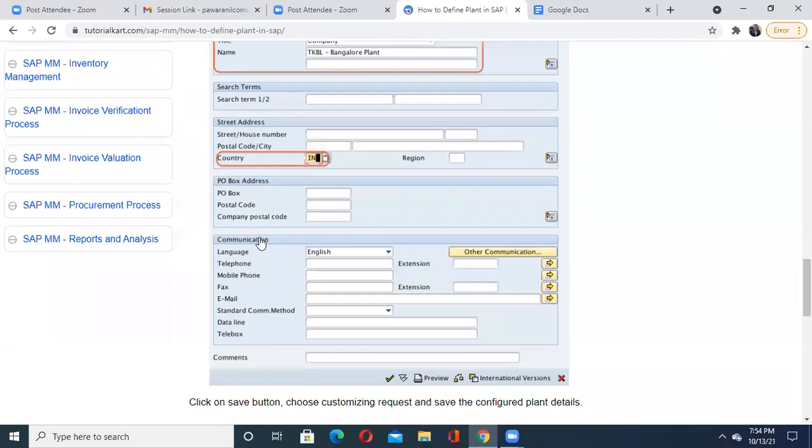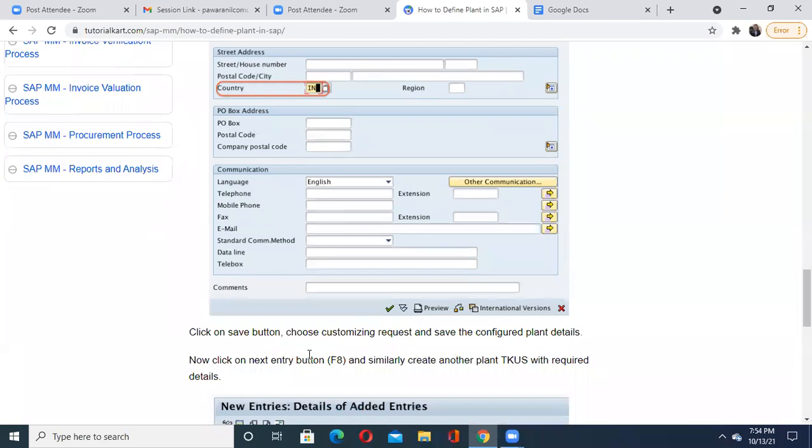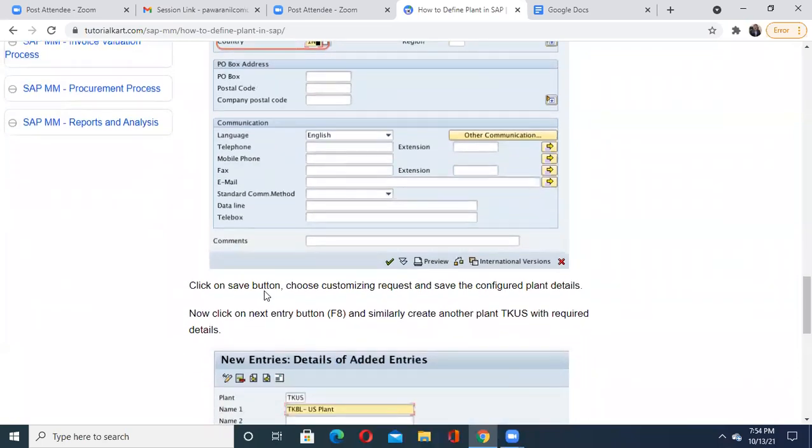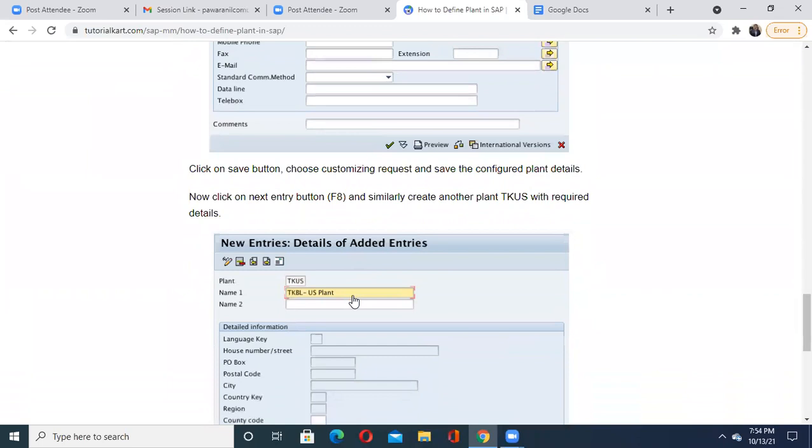Okay, that company is IN for India, it is selected, and suppose everything is done, you can either click on this green tick mark, or you can hit the enter button from your keyboard. See, click on the save button, then choose the customizing request and save the configured plant details. To do this, you either click on that save button, and then you have to go to this particular new window.